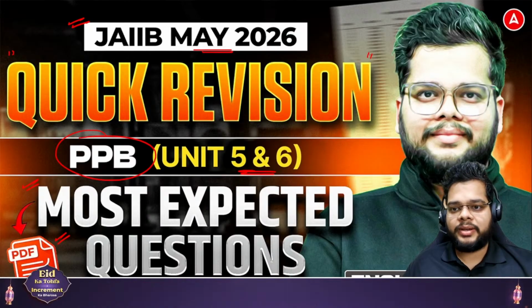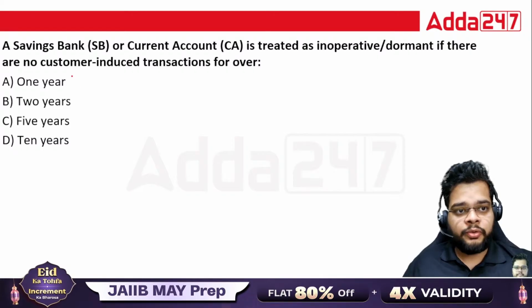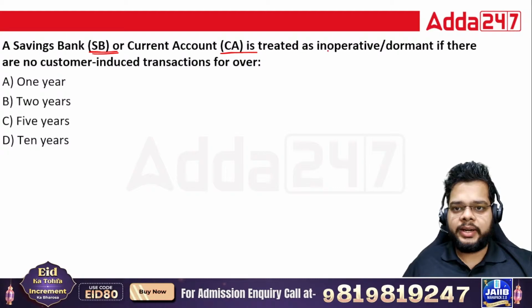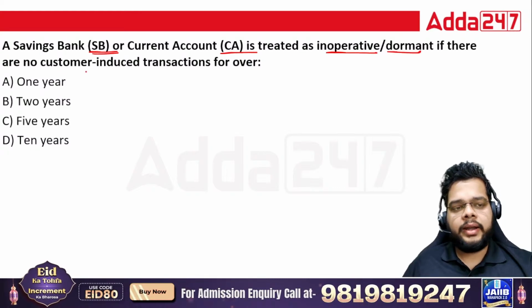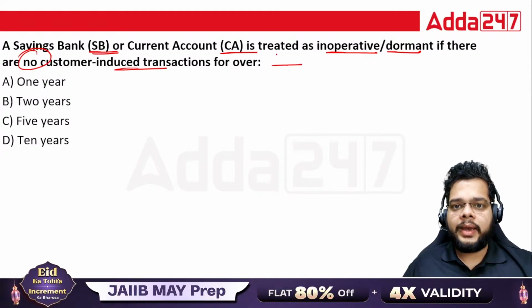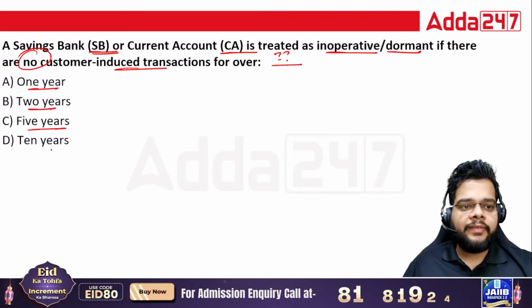Now let's see the questions one by one with the detailed explanation. So first question in front of us: a saving bank or current account is treated as inoperative or dormant if there are no customer induced transactions for over a dash. For over how many years? Whether it is 1 year, 2 years, 5 years or 10 years.